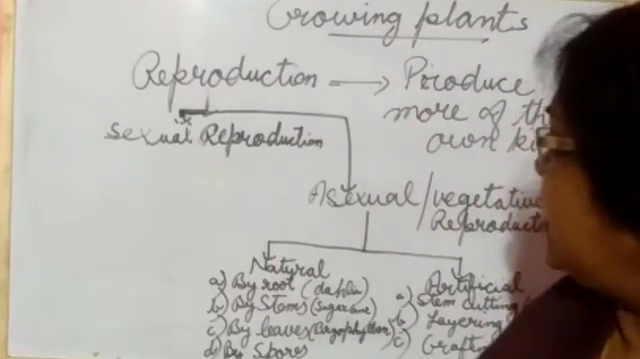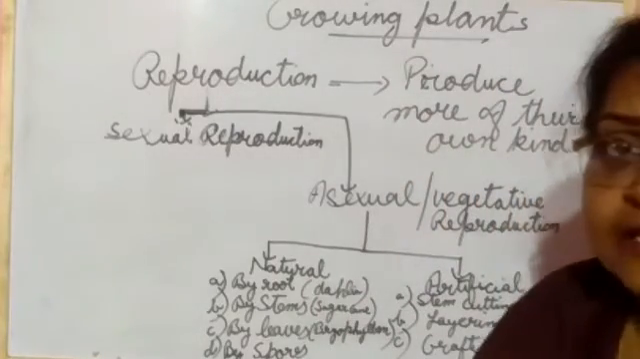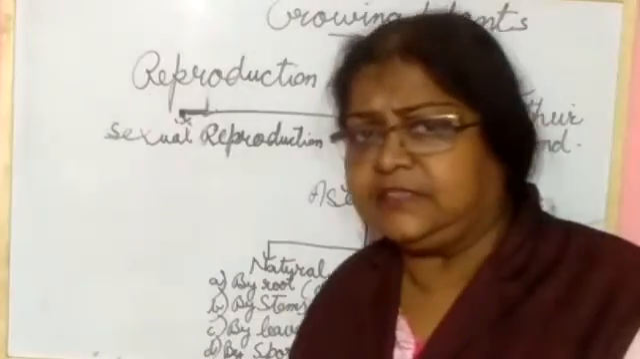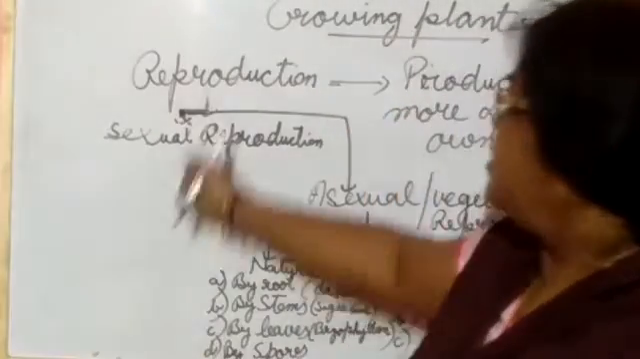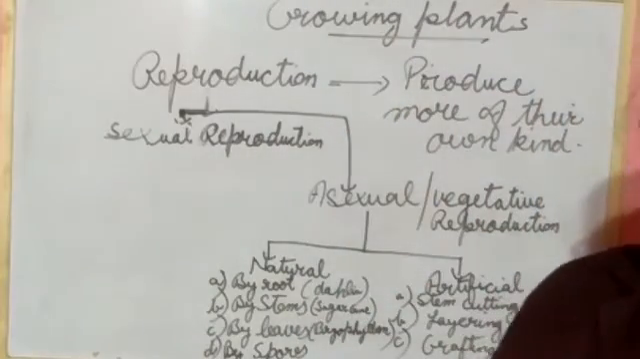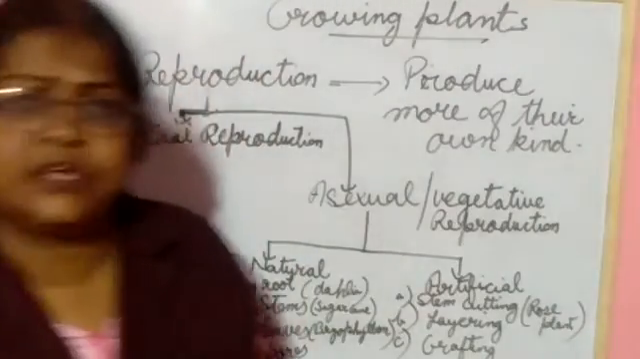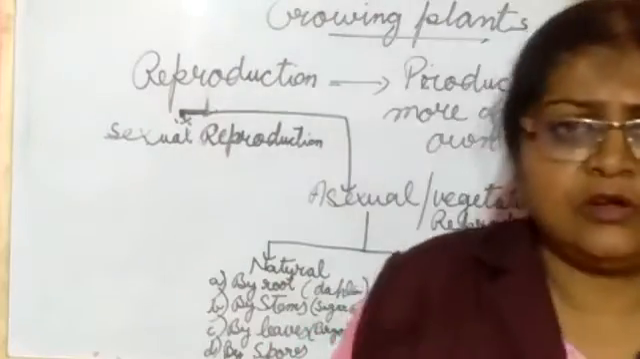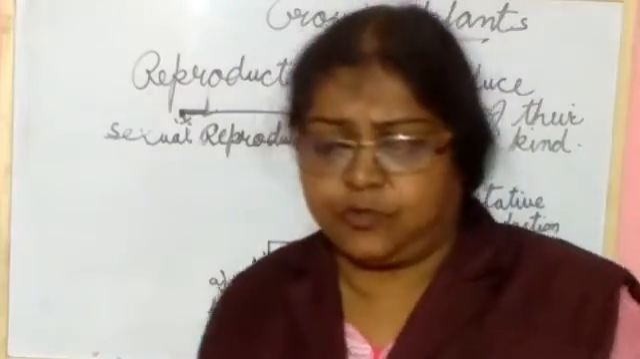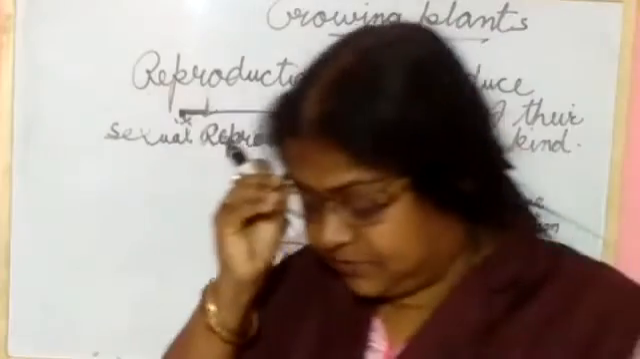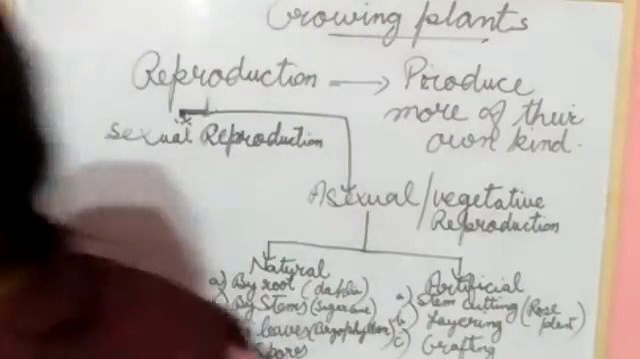So like other living things, plants also need reproduction. And this reproduction, they produce more of their own kind. Why do they do reproduction? To produce more of their own kind. So plants also reproduce. Understood?